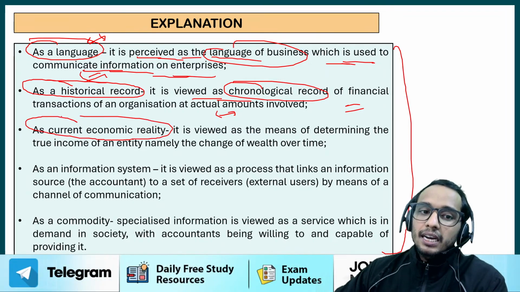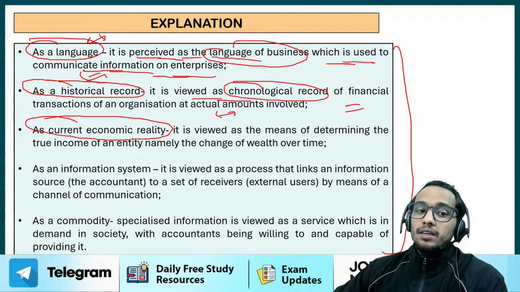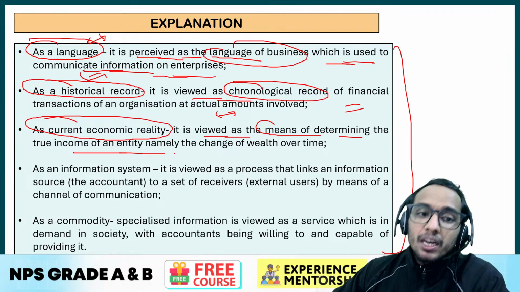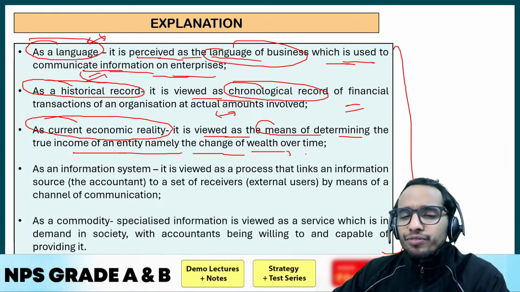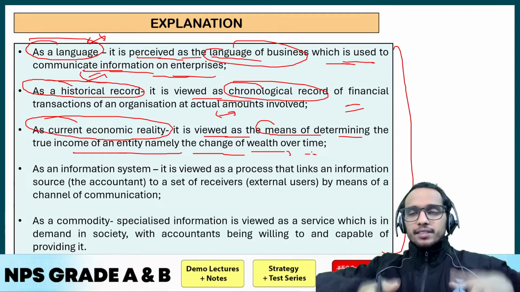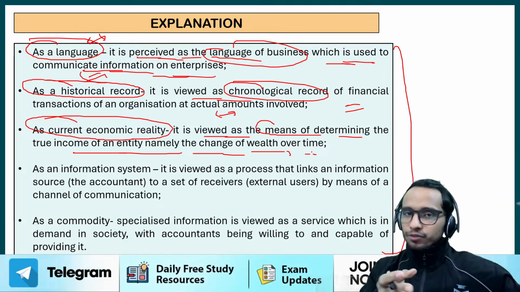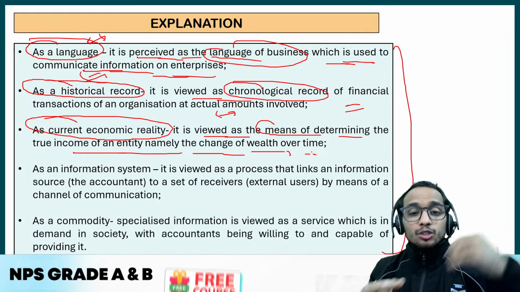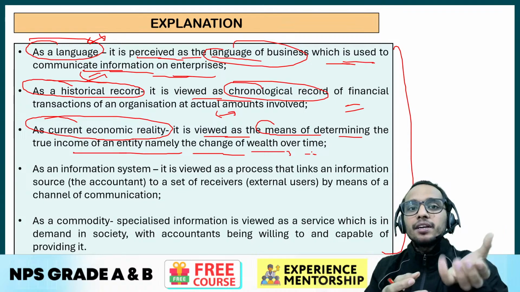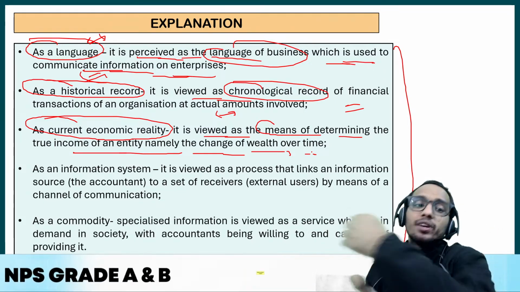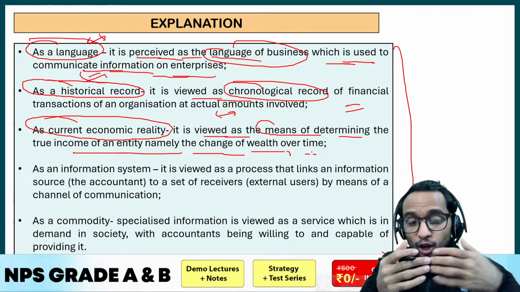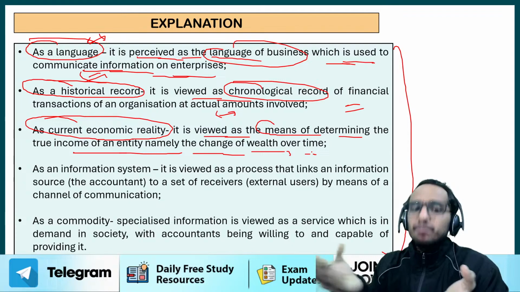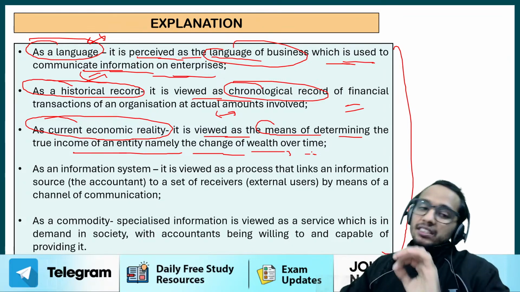As current economic reality, what is accounting? As a current economic reality, accounting is viewed as the means of determining the true income of an entity, namely the change of wealth over time. So when you are preparing the financial statements of any company, suppose in 2014-15 you have prepared that, then again in 15-16 you are preparing that, again in 16-17 you are preparing that. So you can check what is the true income of the entity and how it is changing over time. So as an economic reality, you can evaluate the true income of the organization over time. So it is the definition of accounting as the economic reality.